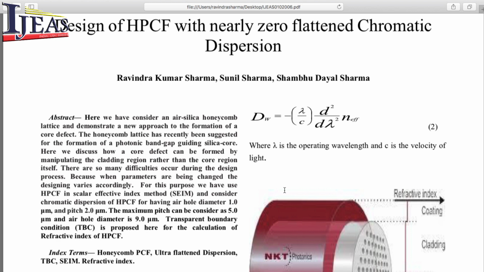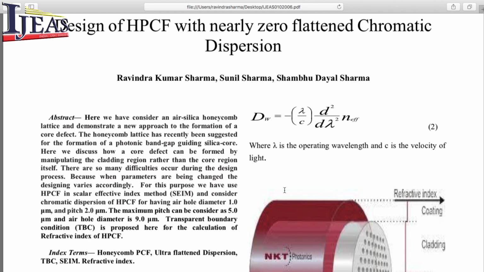The honeycomb lattice has recently been suggested for the formation of a photonic bandgap guiding silica core. Here we discuss how a core defect can be formed by manipulating the cladding region rather than the core region itself.